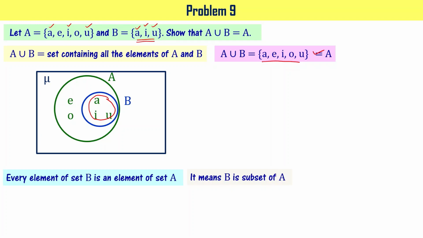It means B is a subset of A. So what I can say now is, if B is a subset of A, then A union B is going to be equal to A. Please note this. If A is a subset of B, then A union B is going to be B. I hope you got the concept.